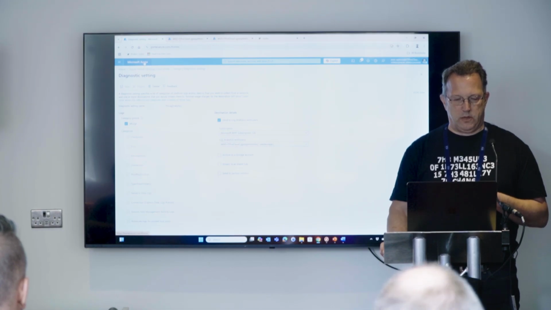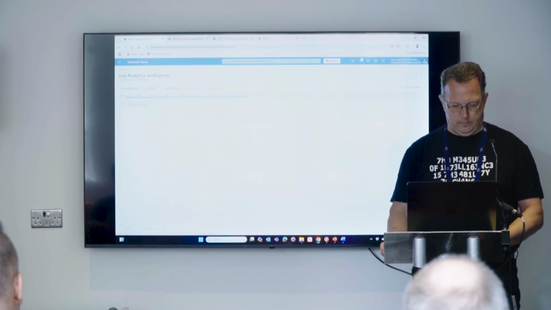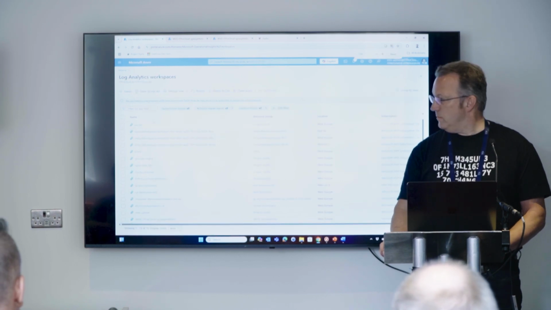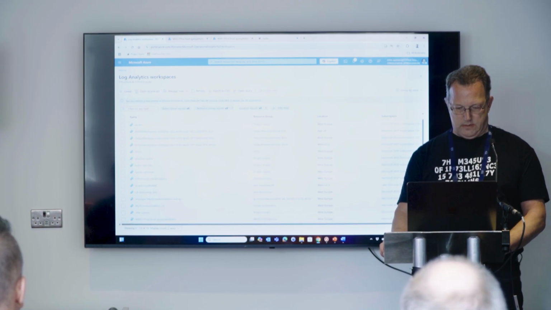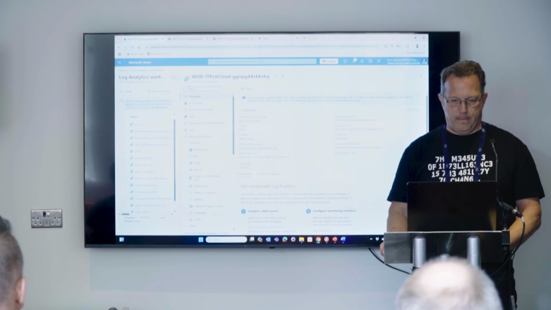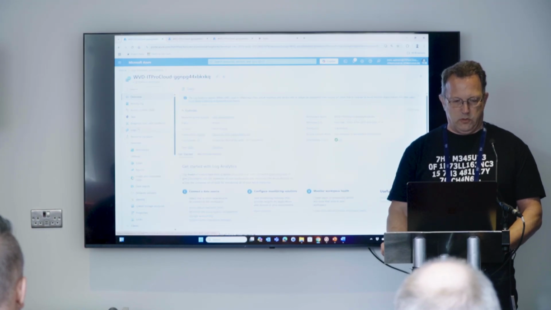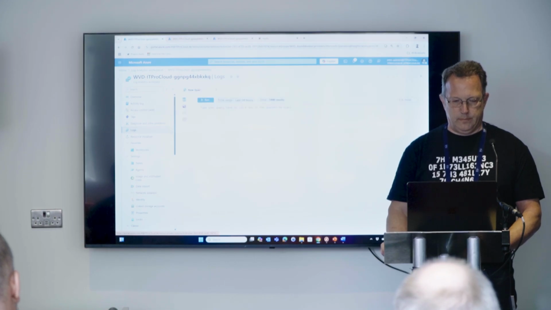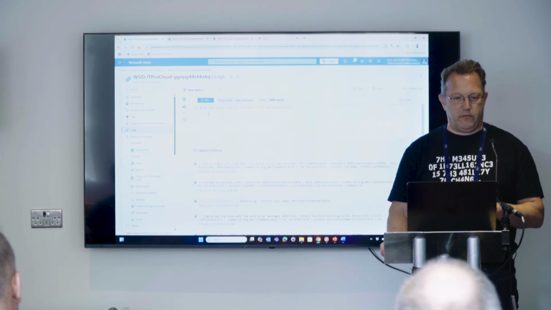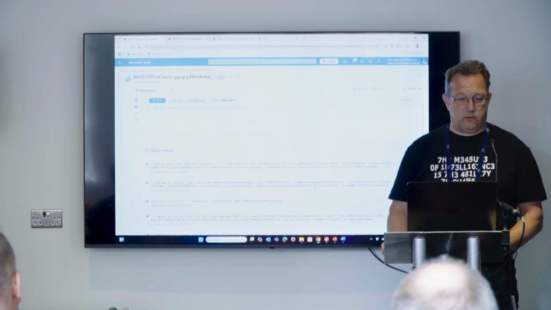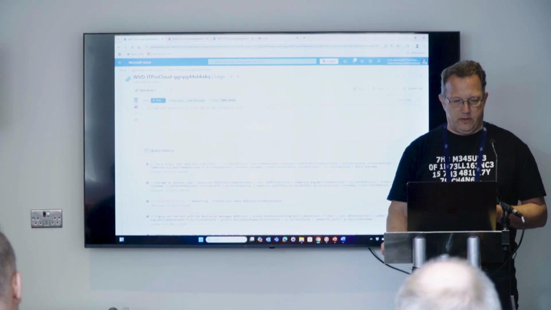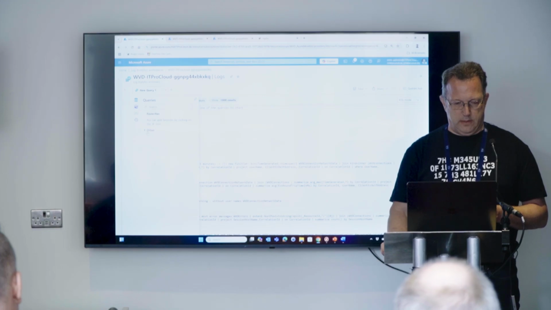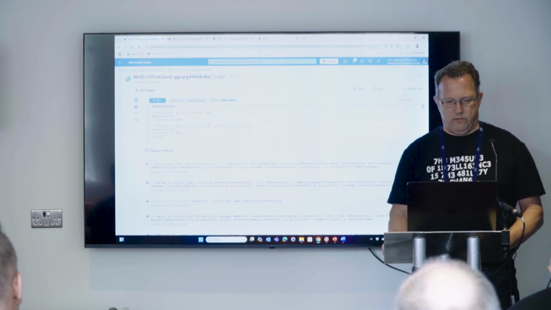Then let us go to the log analytic workspace. Zoom a bit more in. That is the last one. Then we can go to logs. And here is the part where we can write our custom logs or Kusto queries. So I prepared one to not type in everything again. AVD diagnostic demo. Is that visible?